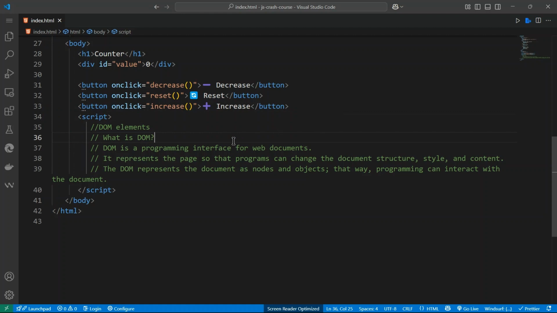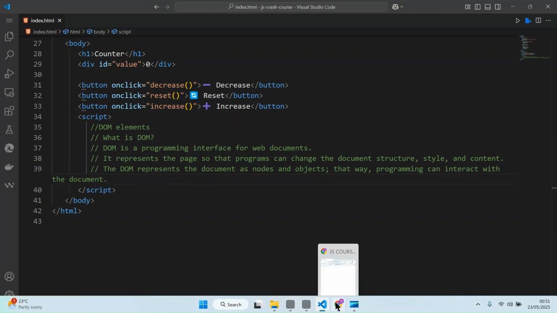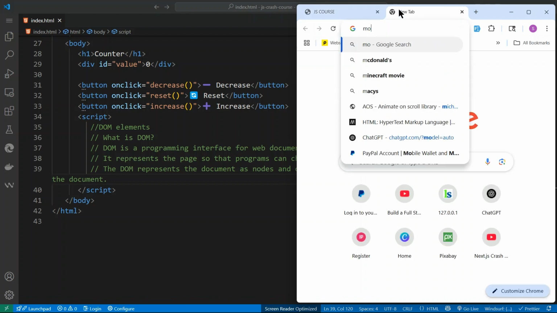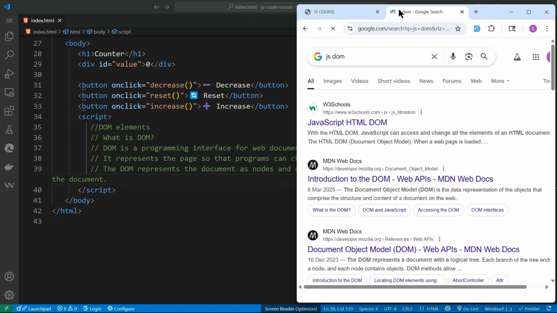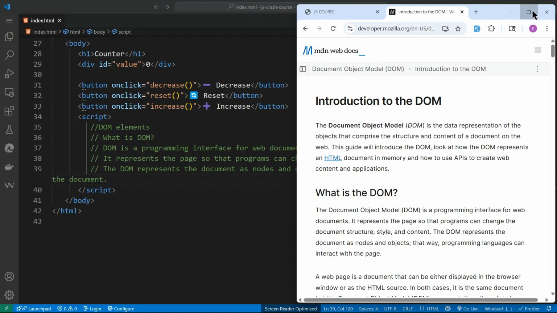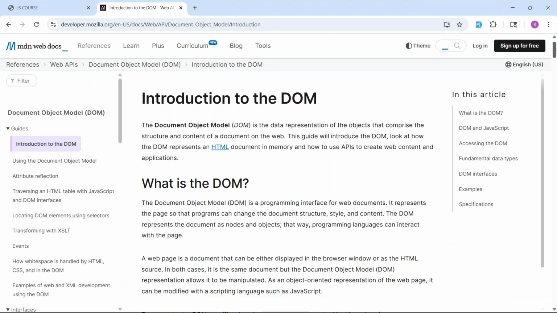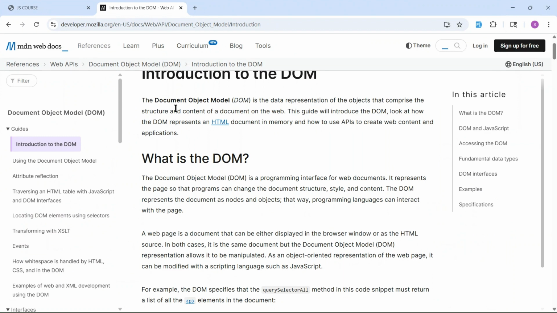Accessing elements in the DOM: there are several ways to select an element. If you go to Mozilla and search for JS DOM, here is the document object model.